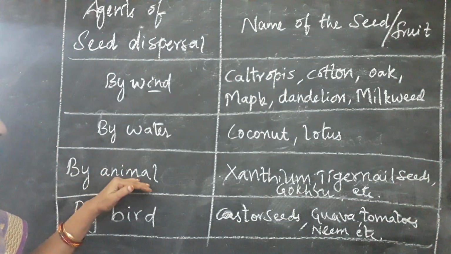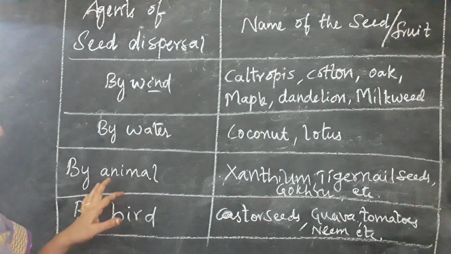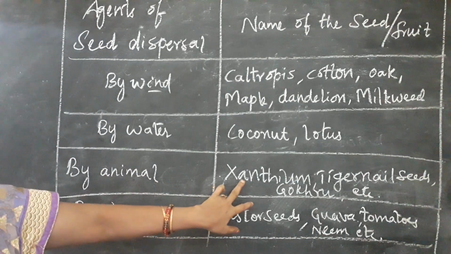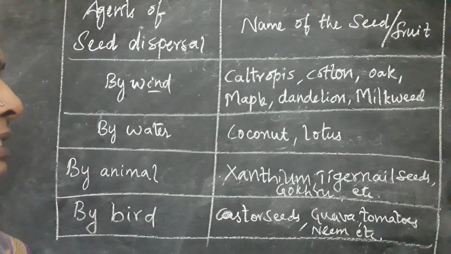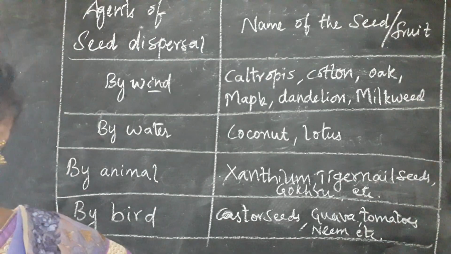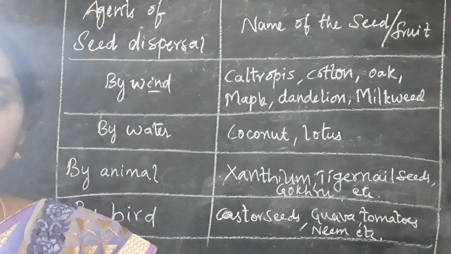And next, dispersal of seeds by animals. Examples are xanthium, tiger nail seeds that you have already seen. You can see the picture in your textbook.